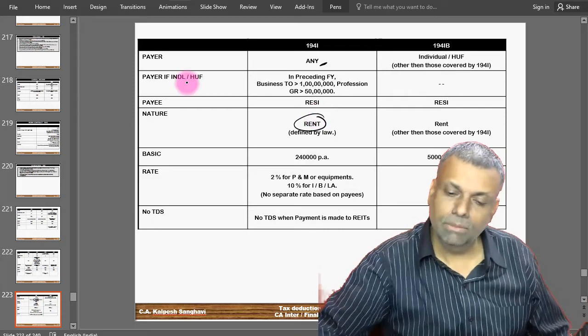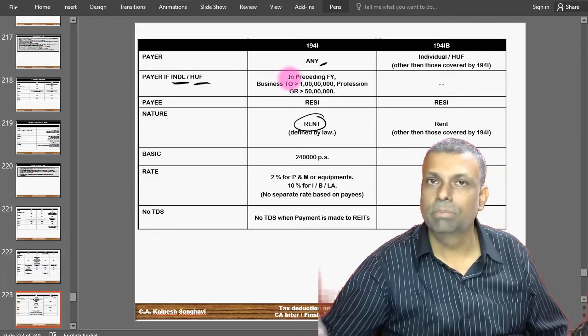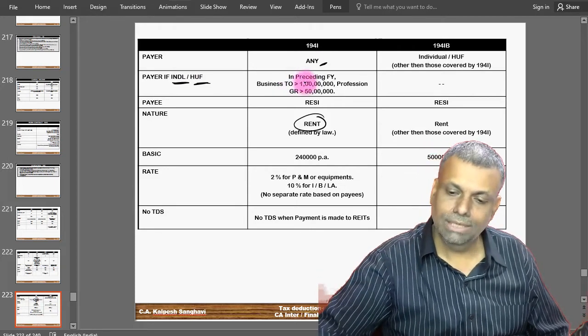And if the payer is an individual or an HUF, I always call it a big individual or an HUF, whose turnover in the preceding financial year exceeds a limit, then that will come into picture.